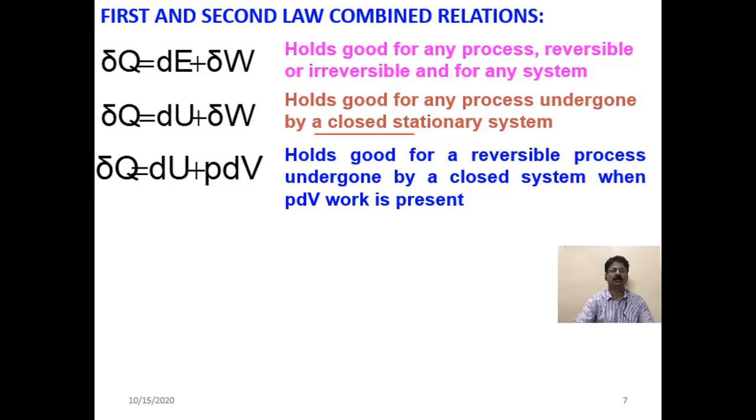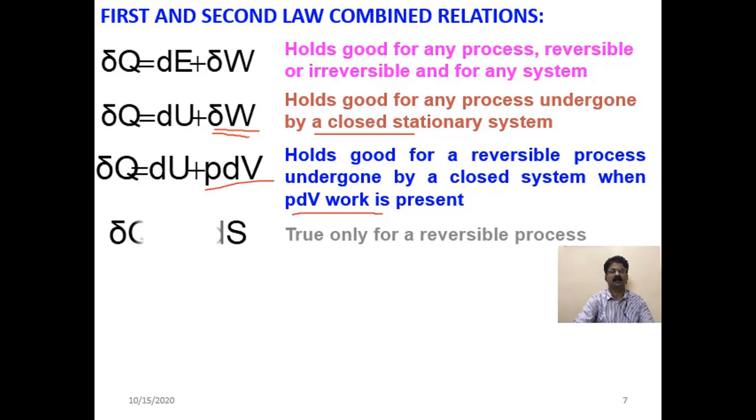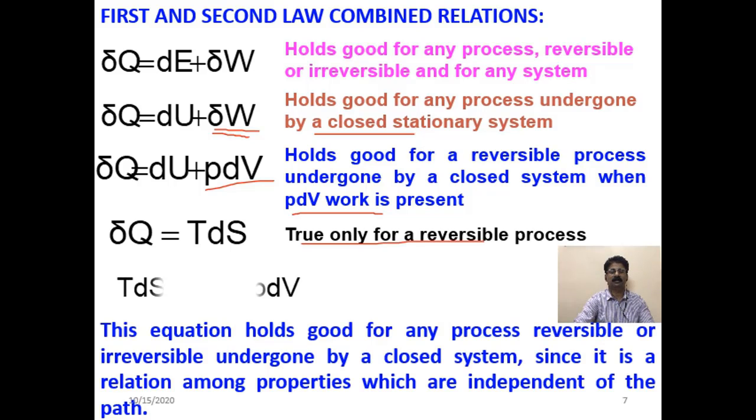Then δQ = dU + PdV holds good for a reversible process undergone by a closed system when PdV work is present. So here it can be any other work interactions also, but here it is only PdV work. And δQ = TdS is true only for a reversible process.